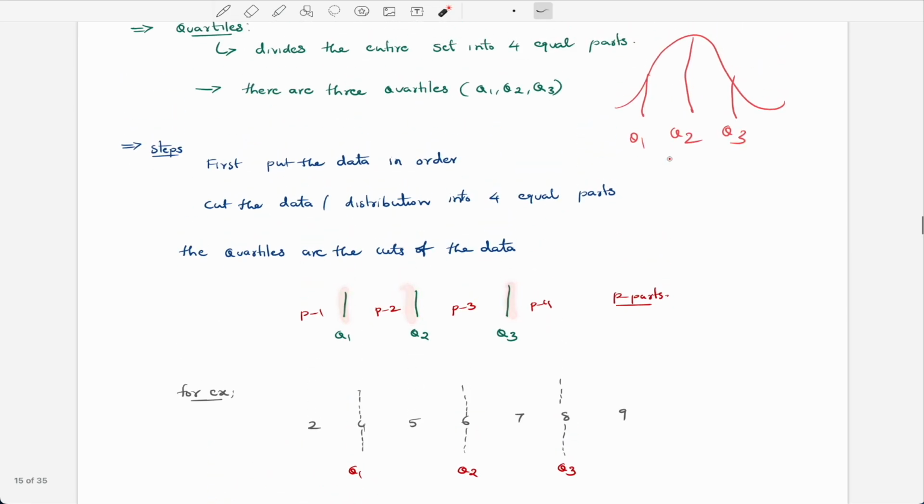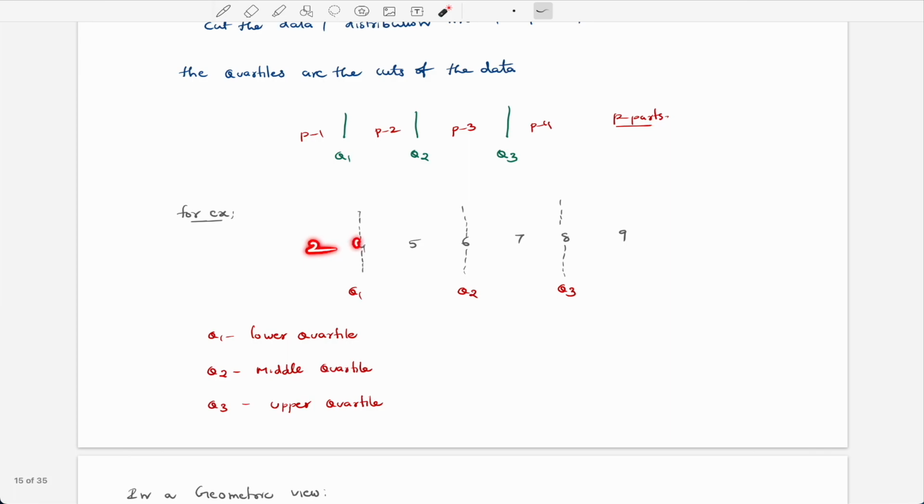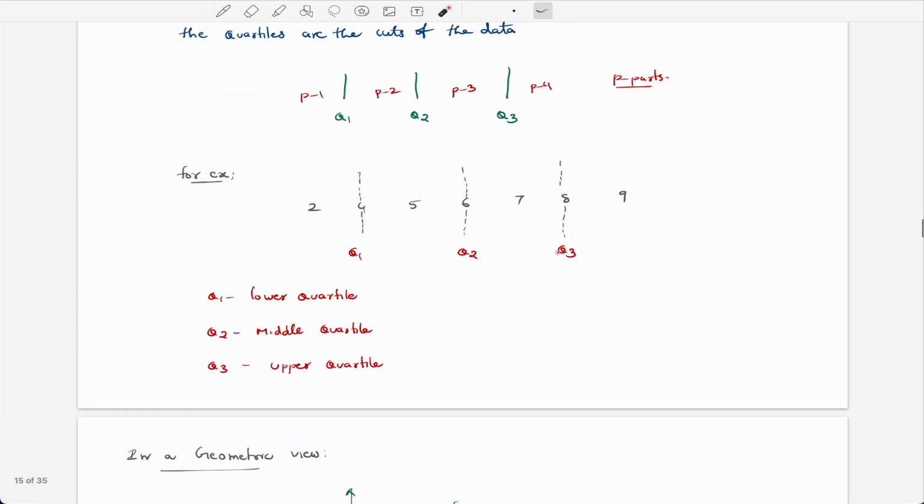So I draw here Q1, Q2, Q3, and part 1, part 2, part 3, and part 4. We have divided the distribution into four parts. For example, we have data like this: 2, 4, 5, 6, 7, 8, 9. If you compute the quartiles, it divides the data into four equal parts. Q1 is the lower quartile, Q2 is the middle quartile, and Q3 is the upper quartile. I hope you have a basic understanding.